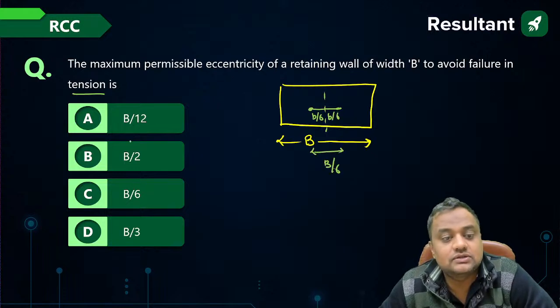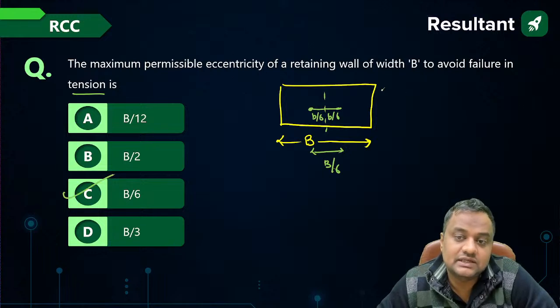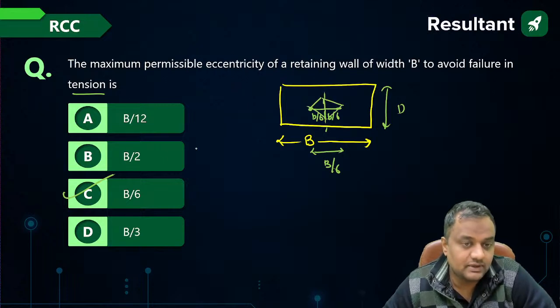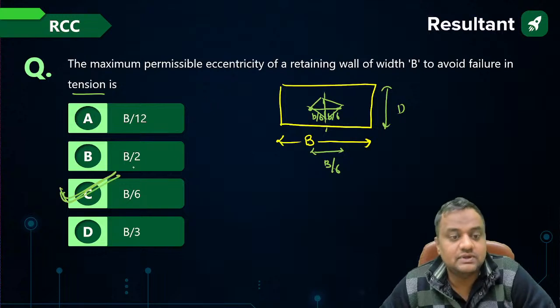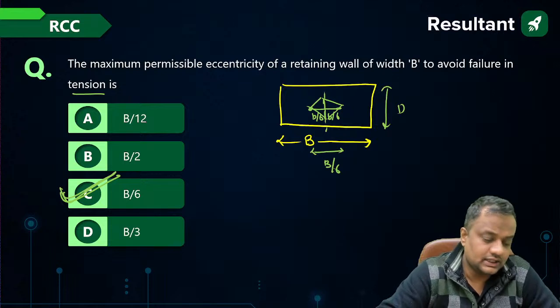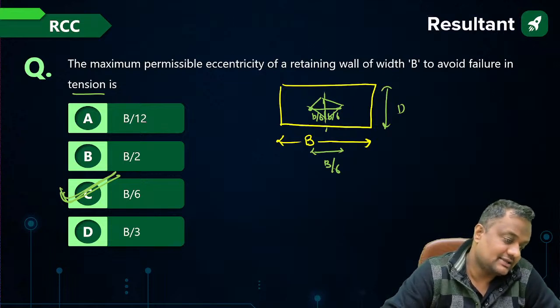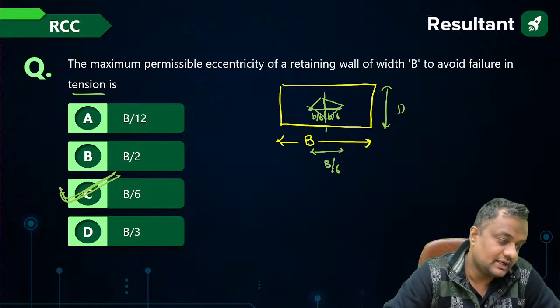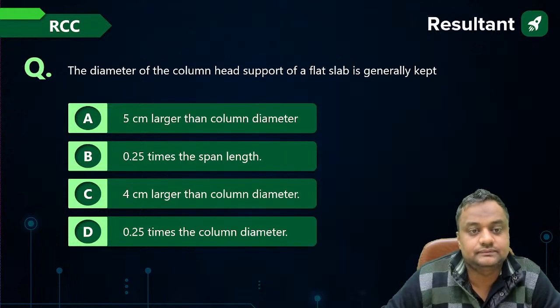So eccentricity should not exceed B by 6. Similarly, if this length is D, then D by 6 here and D by 6 here, total D by 3, and that becomes a rhombus, the kern. So for no tension it is B by 6. We can derive that also, where the direct stress should be more than or equal to the bending stress. From there this value comes.